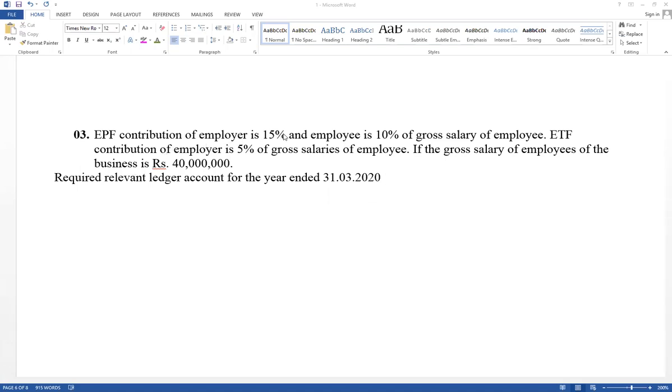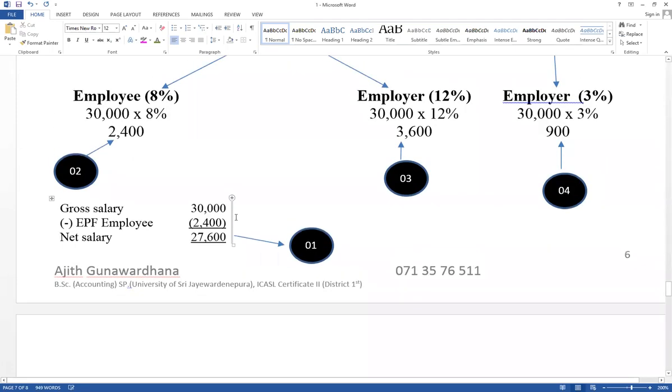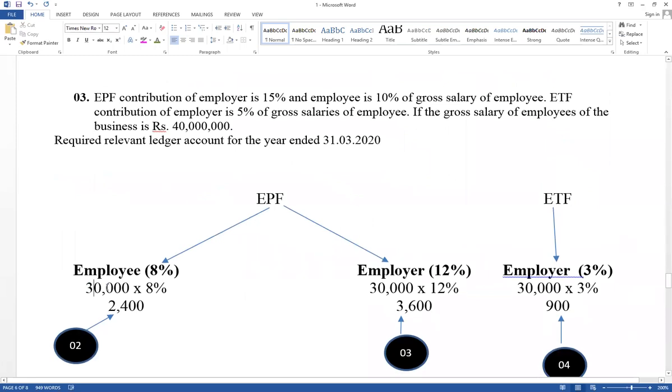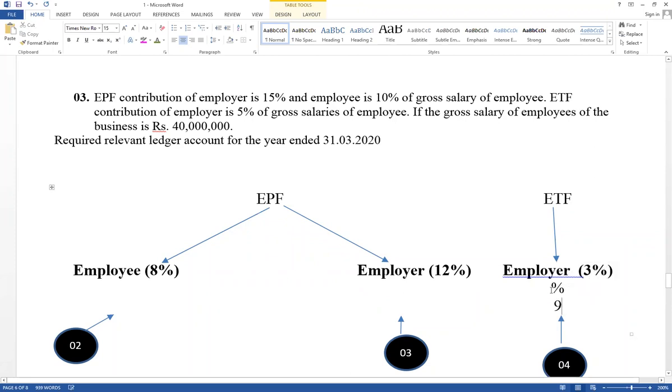First one, recognize EPF and ETF separately. Then take the percentage also. Start doing it. First one, take the percentage. It has given contribution of employer 15%.